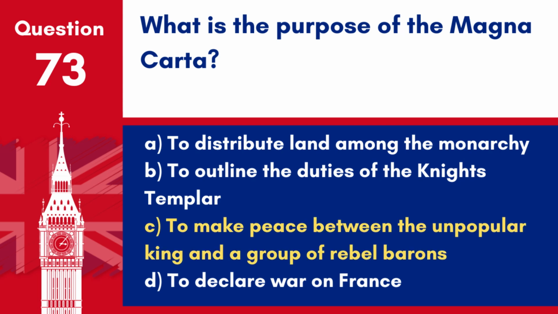Answer. C. To make peace between the unpopular king and a group of rebel barons. The Magna Carta, signed in 1215, was primarily intended to make peace between the rebellious barons and King John.